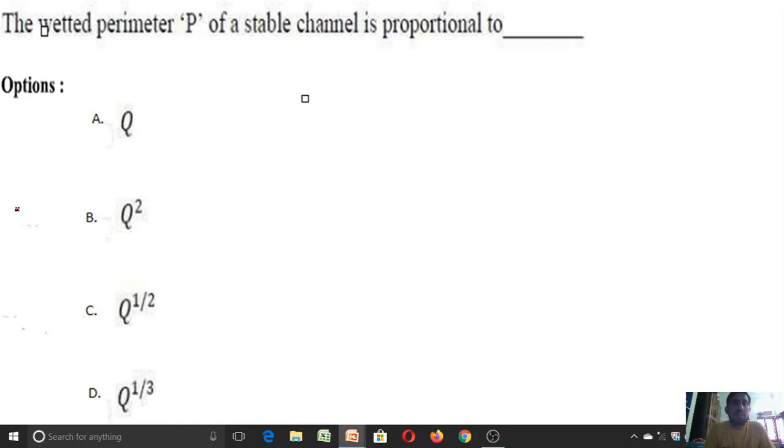Then we have another question. The wetted perimeter P of the stable channel is proportional to what? Generally the wetted perimeter of a stable channel P is equal to 4.75 times the square root of the discharge through that stable channel. So here I can write P is directly proportional to root Q. Root Q means Q power 1 by 2. Let us see the options. Option A is Q, option B is Q square, and option C is Q power 1 by 2. So option C is correct for this question.